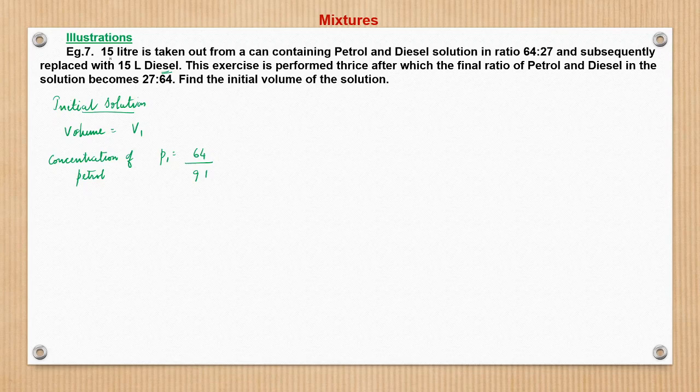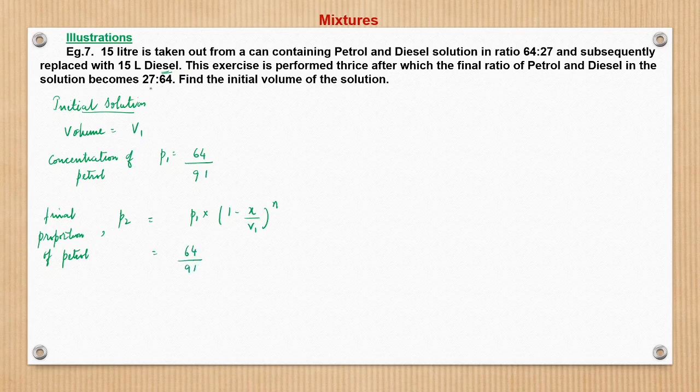Now what we are doing, we are taking out 15 liters and replacing with diesel. This exercise is performed thrice, after which the final ratio. So what will be the final ratio? Let's say the final proportion of petrol P2 is nothing but P1, that we know, times (1 minus x by V1) raised to power n. So here P1 is 64 by 91.